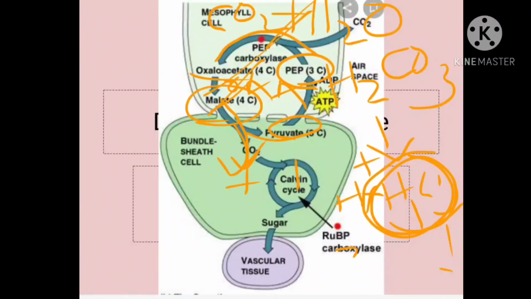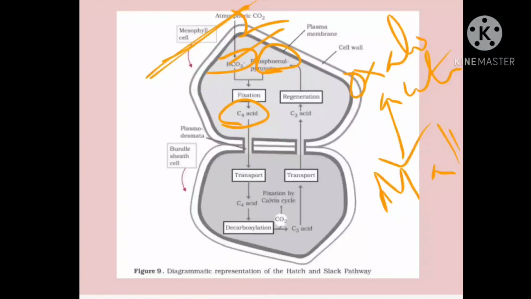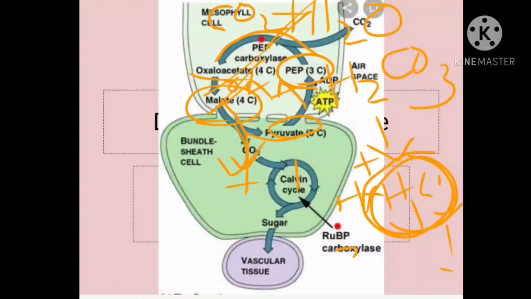So pyruvic acid or pyruvate is formed and carbon dioxide is released. Now listen very carefully, the same thing here. Oxaloacetic acid is converted to malic acid and it is transported to the bundle sheath cell. There decarboxylation is taking place. Pyruvic acid, that is a C3 acid, is formed and carbon dioxide is released. That's what I said here. Pyruvate is formed and carbon dioxide is released.